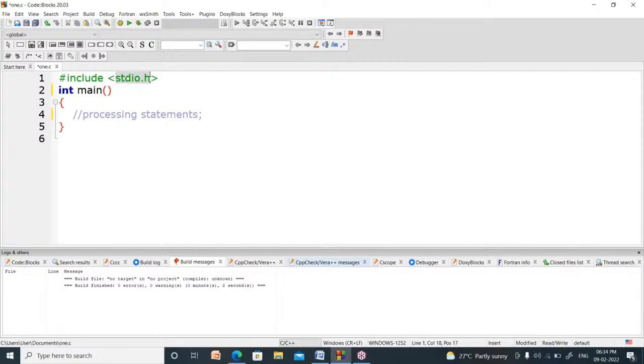The code inside the stdio.h header file will be copied into your program. So before using the tools of stdio.h, we have to copy those tools into your program. That can be done by hash include stdio.h.